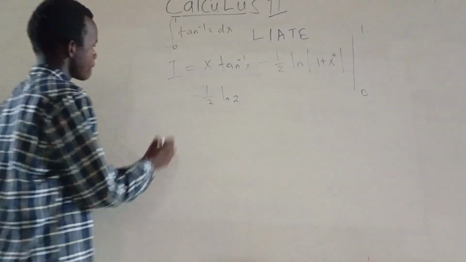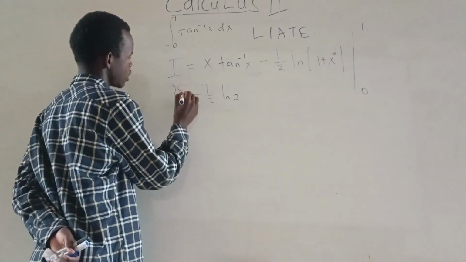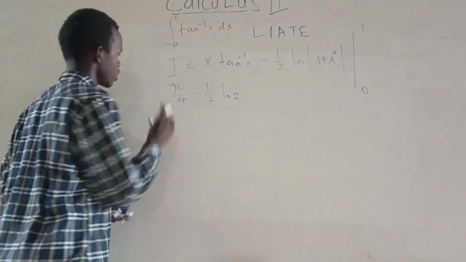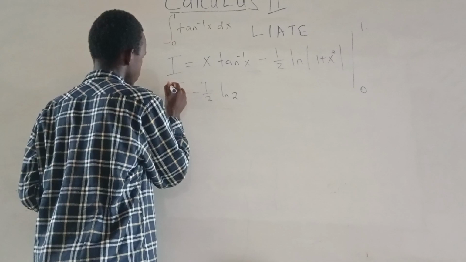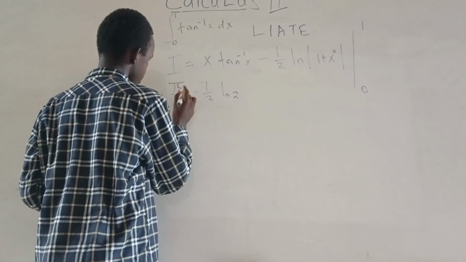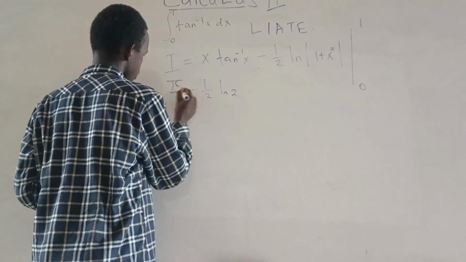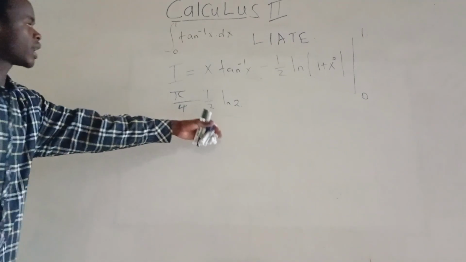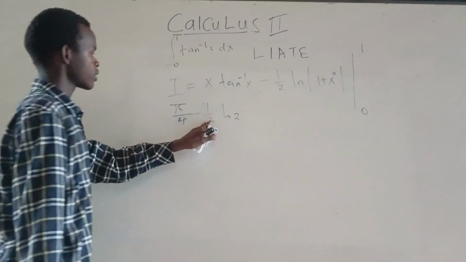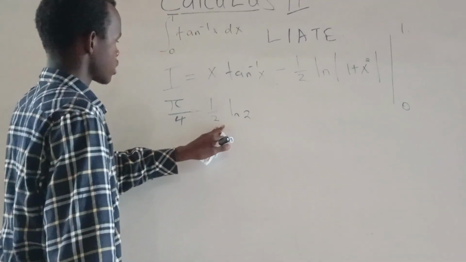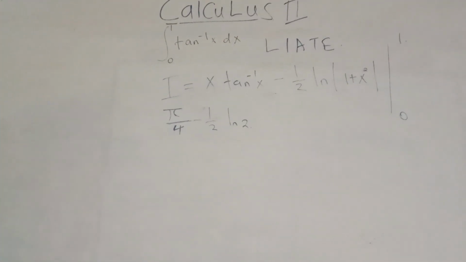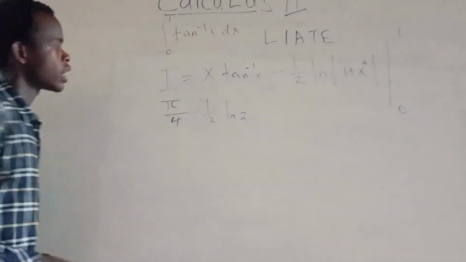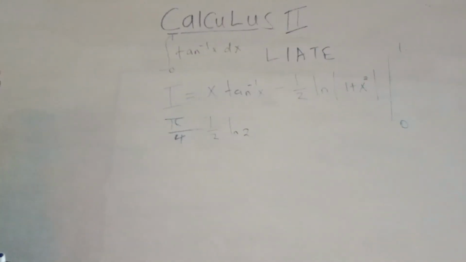So we'll get pi over 4, a quarter pi. Quarter pi minus a half ln of that. So this is your answer, but we can go further by expressing this pi over 4